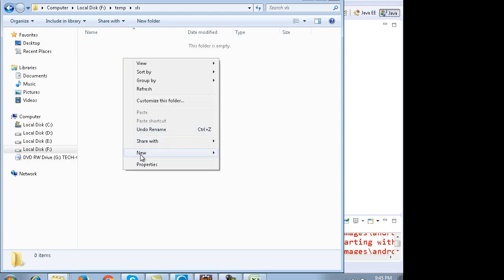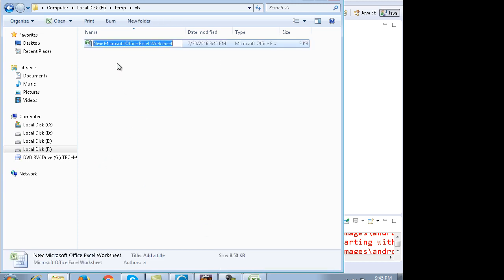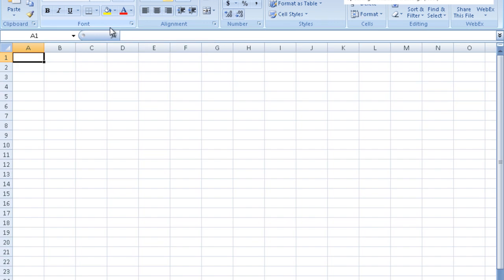I'll create a new Microsoft Excel file and call it test cases.